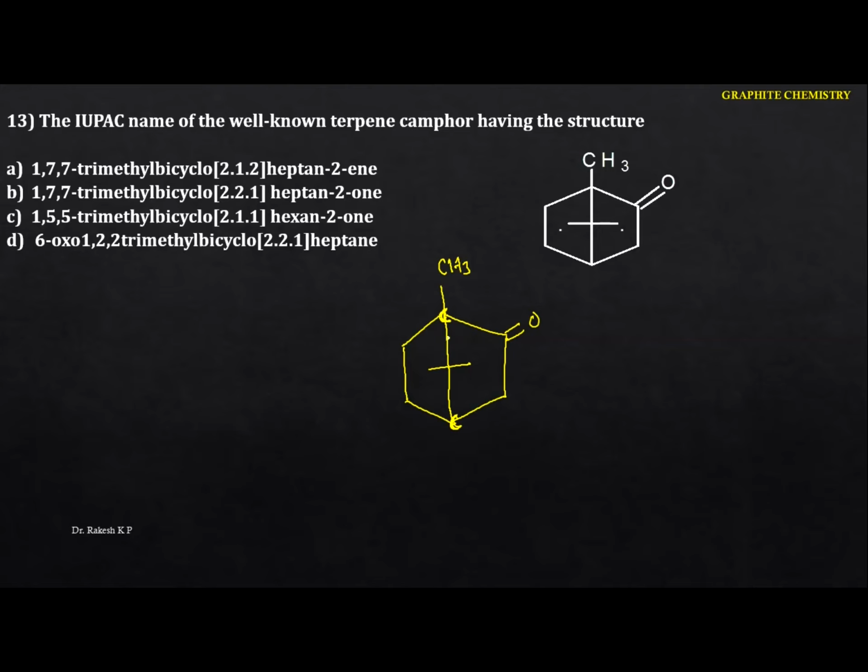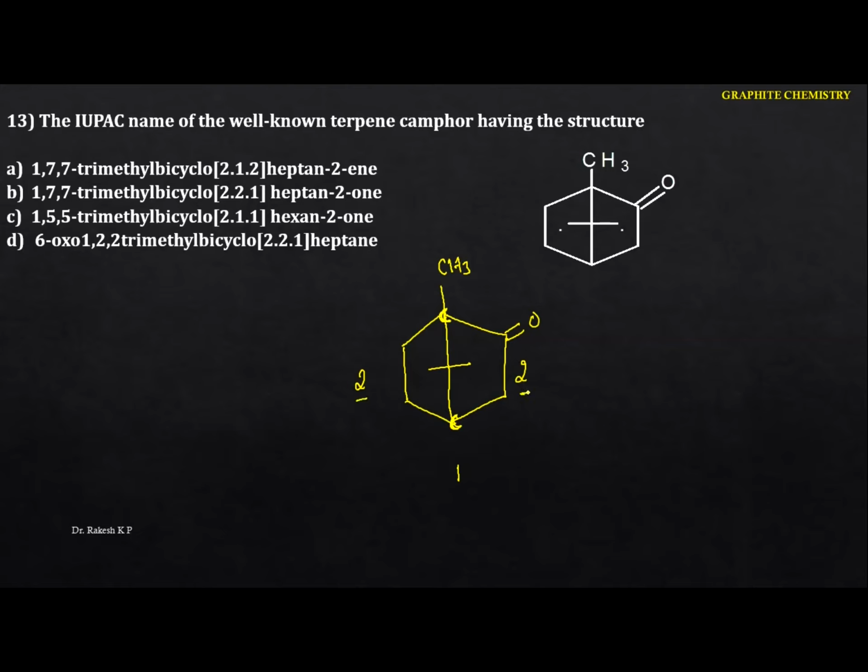So what are the rules in the bicyclo compound? If I identify the bridged carbon atom, we can pass from this carbon to this carbon in three ways. The one is this one, the other is this one, and the next is the middle one. You have to give the priority to the more number of carbons. If you pass from here, you meet 2 carbons. If you pass from here, we meet 2 carbons. If you pass from this carbon to this carbon, we meet only 1 carbon. Now we have to give the priority to the 2.